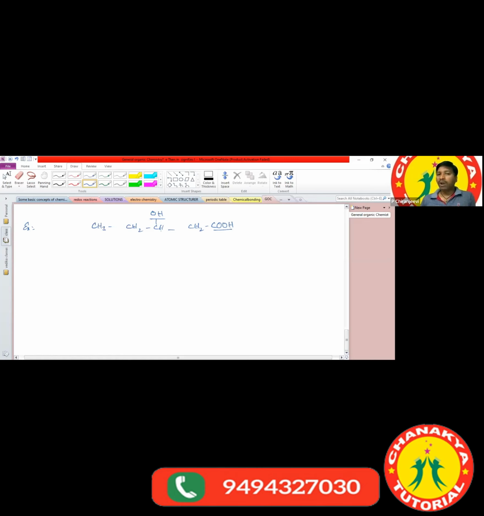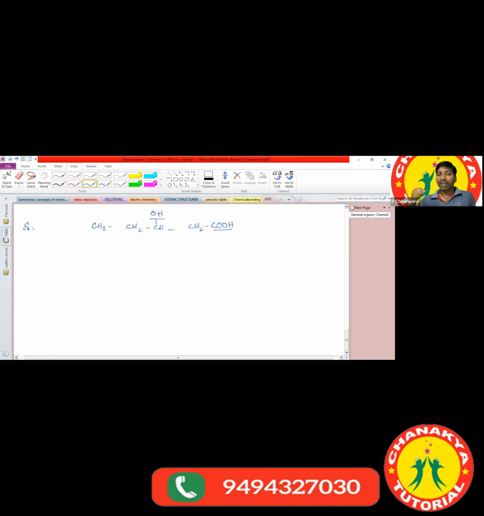While writing the IUPAC nomenclature, first point, we have to select the longest chain. You can select any direction, but the longest chain has to contain the maximum number of carbon atoms.